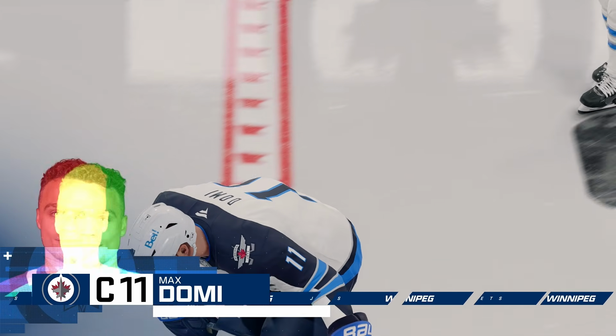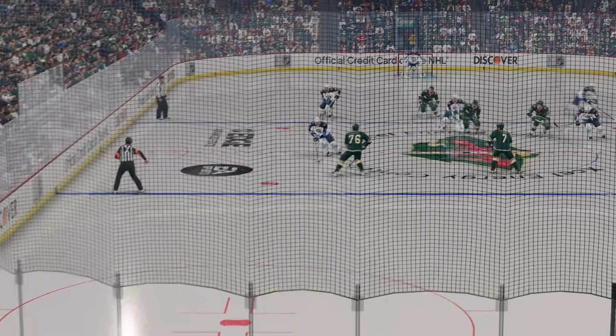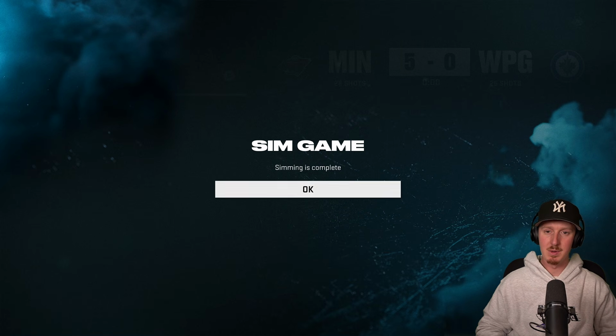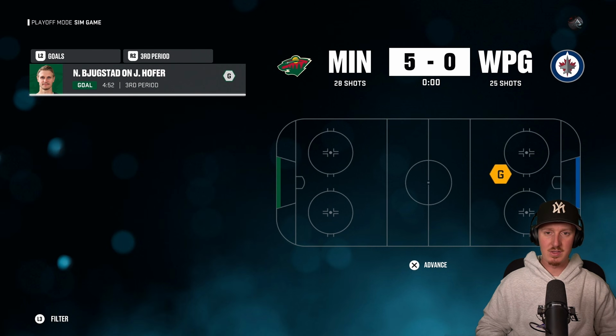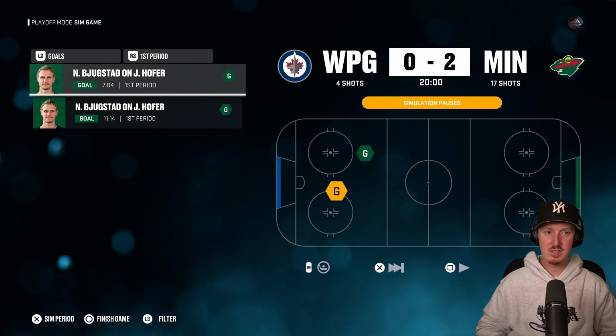Minnesota's facing elimination. By every metric, you probably should be beating the Winnipeg Jets here, but they got the lead in the series now. So the Jets were able to win game number 1 here. If they win game 2, they're going to be taking down the Minnesota Wild, but Minnesota's waking up here. It's a 5-0 victory. We got ourselves game 3 elimination. So the winner of this matchup right here is going to be advancing. Is it going to be the Winnipeg Jets or is it going to be the Minnesota Wild?